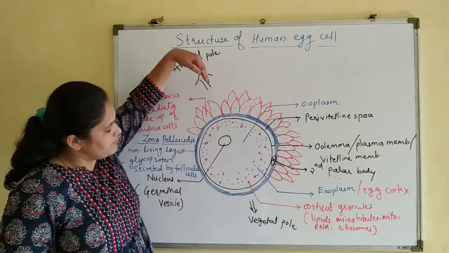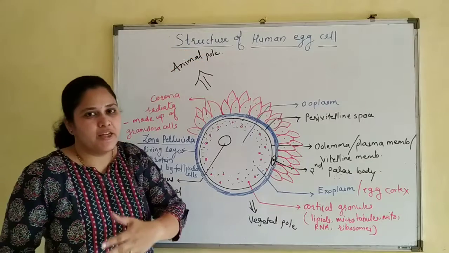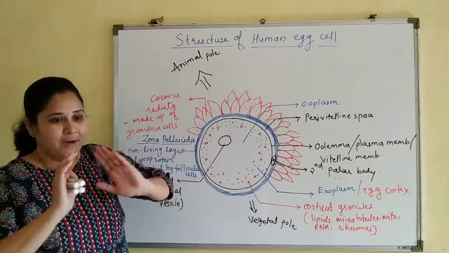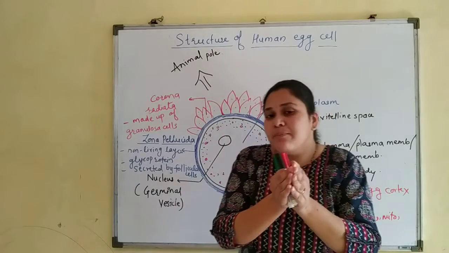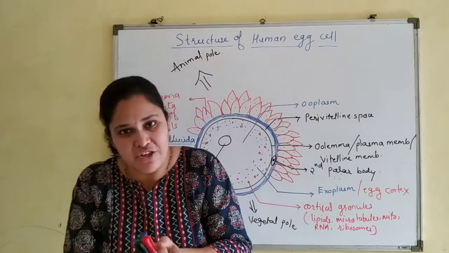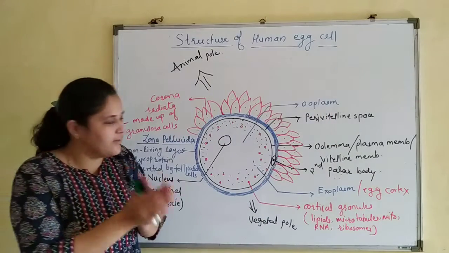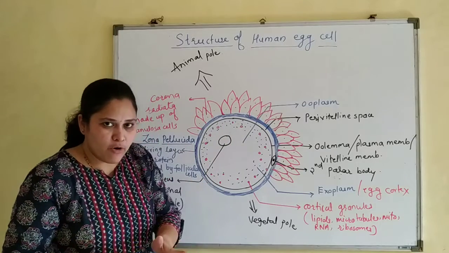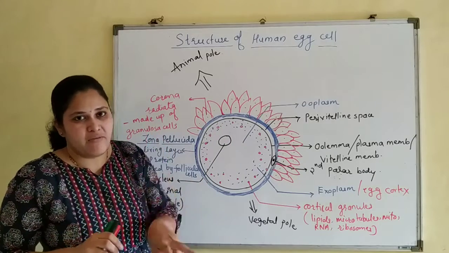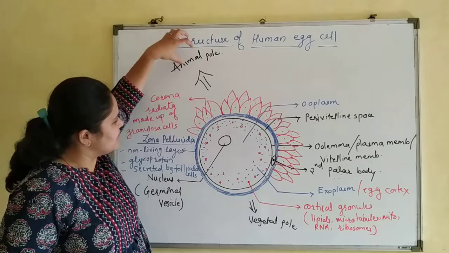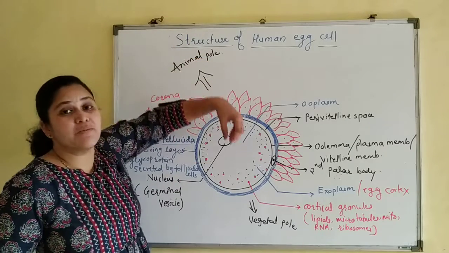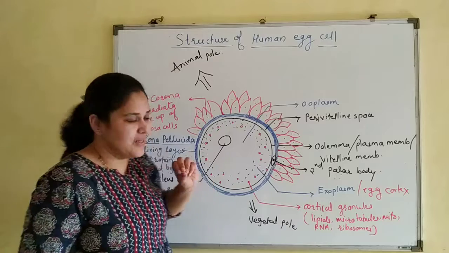As soon as it penetrates, it moves towards the vegetal pole, and the plane on which it moves decides the plane of the first cleavage division, that is the first mitotic division. When the zygote forms, it immediately divides into two cells. So this is the animal pole through which sperms enter the egg cell.